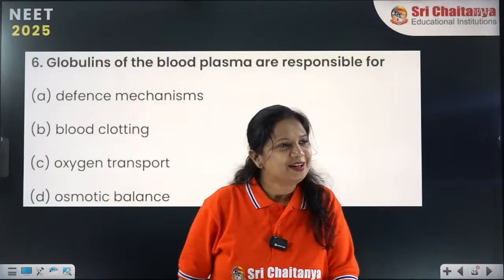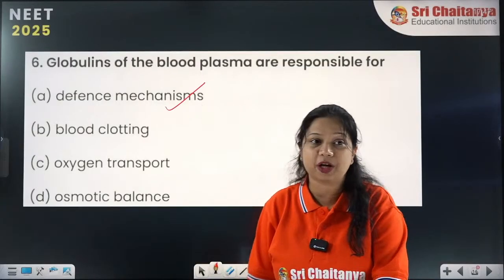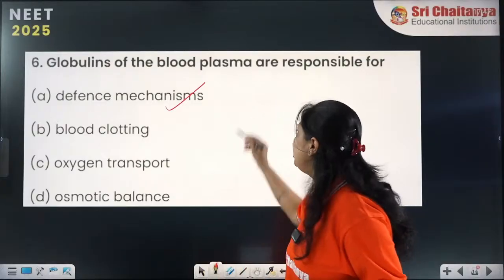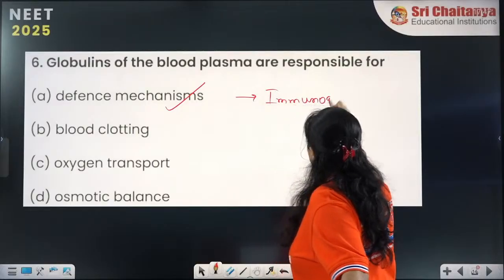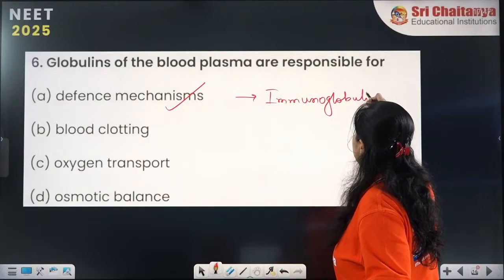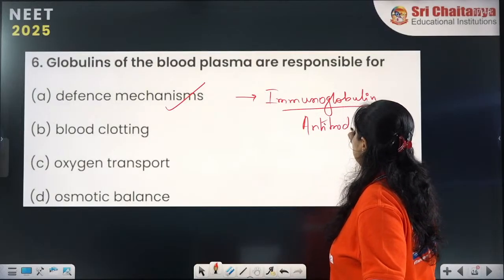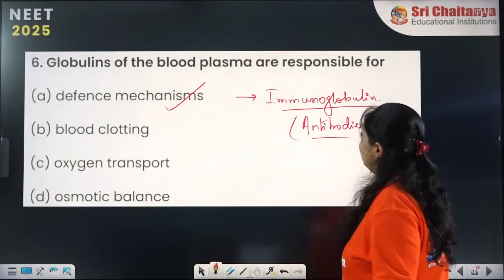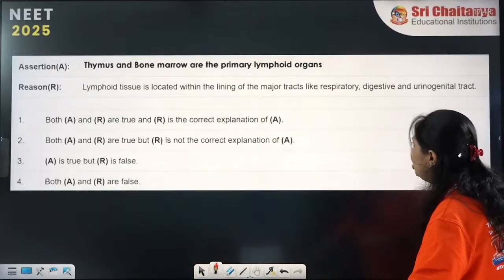By chance, here also the answer is A. Yes, defense mechanism, because globulin protein forms what is it called? Immunoglobulin. Immunoglobulins are nothing but the chemical form of the antibodies. So yes, you all have got it correct.